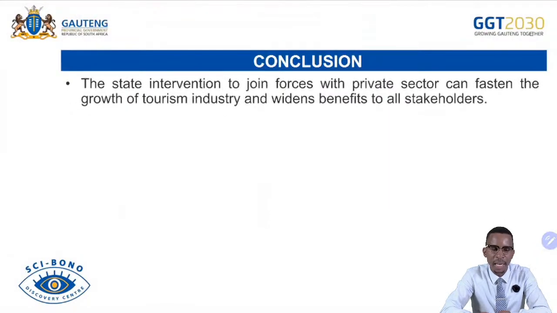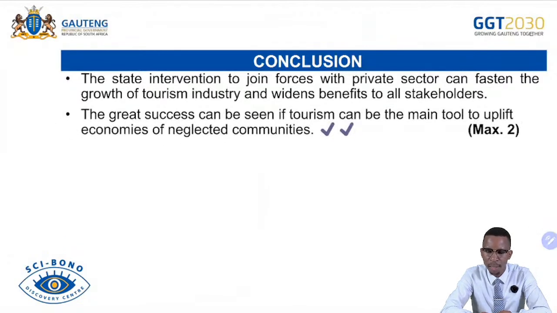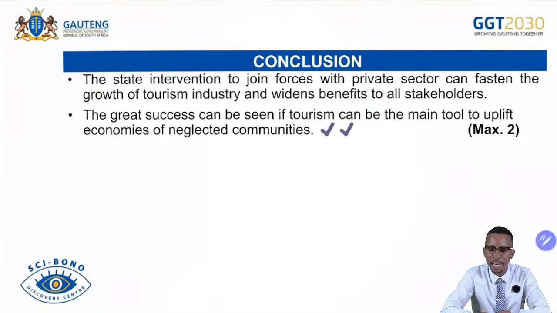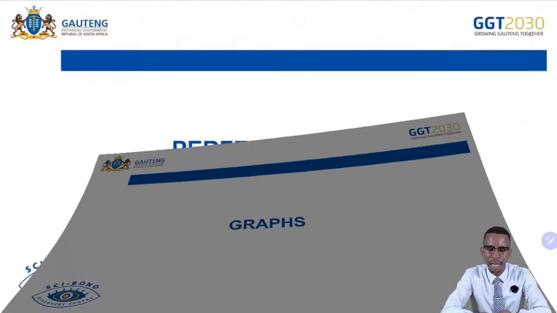Then the conclusion: any kind of conclusion that is higher order will be accepted as long as you don't repeat information mentioned in the main part and additional part. That is 2 marks, so you have your maximum of 2 marks. Then the entire essay is 4 marks. Then the following are the graphs. I'll just peruse them.